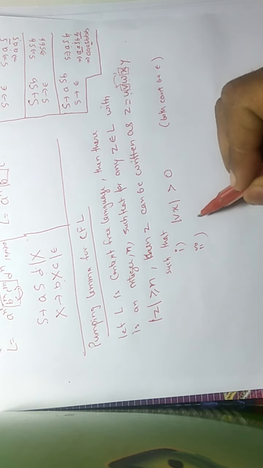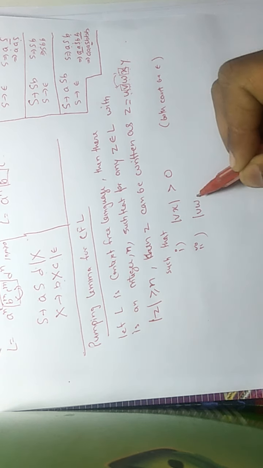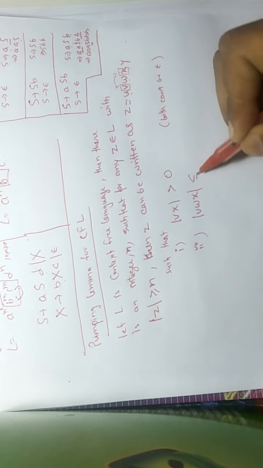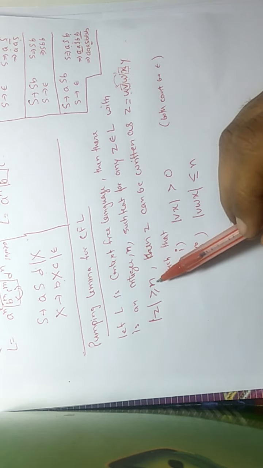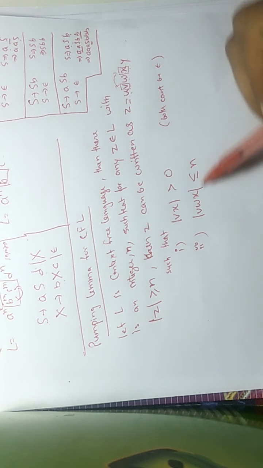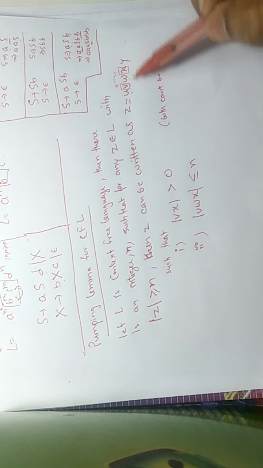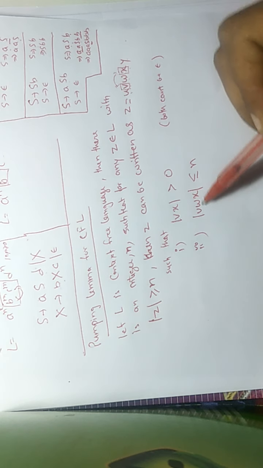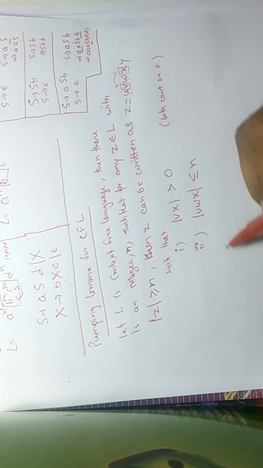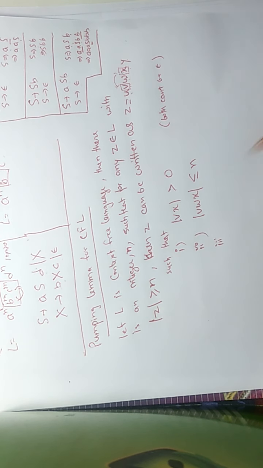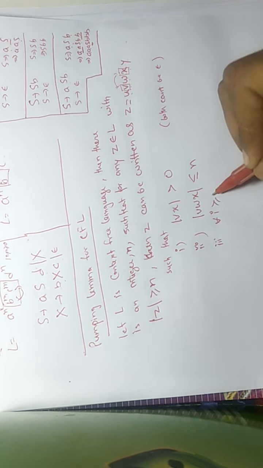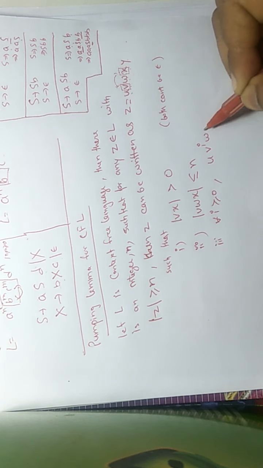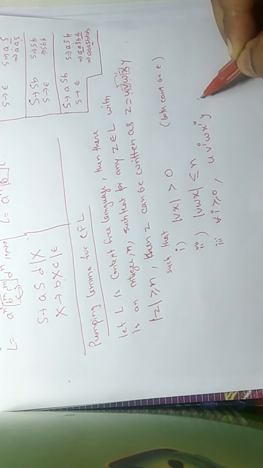Second condition is that VWX, that is the main important part where we are doing matching, its length should be less than or equal to n. If a string is of length greater than n, it will ensure that the string is going through the loop. The string is going through either V or X or both. And the third thing is that if there are two loops, then for every i greater than or equal to 0, U V^i W X^i Y should belong to